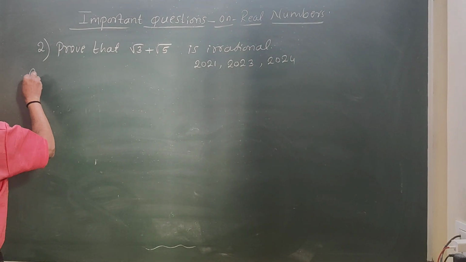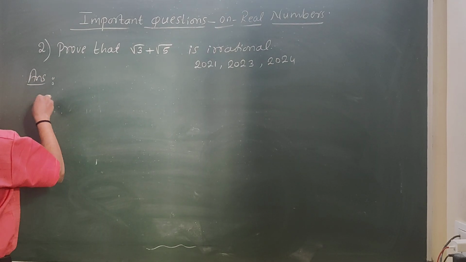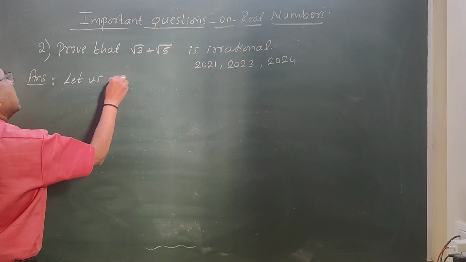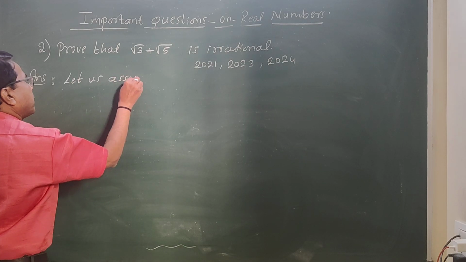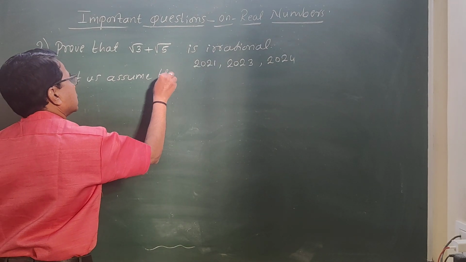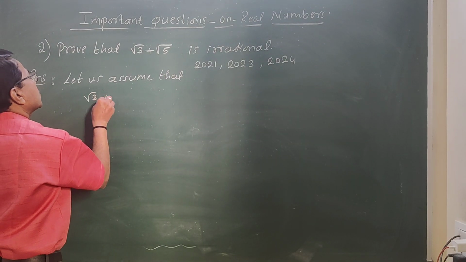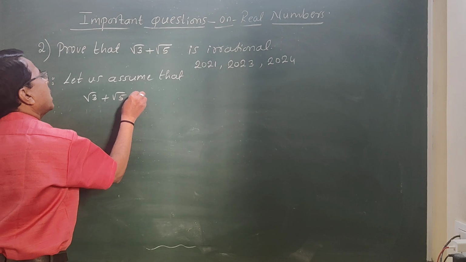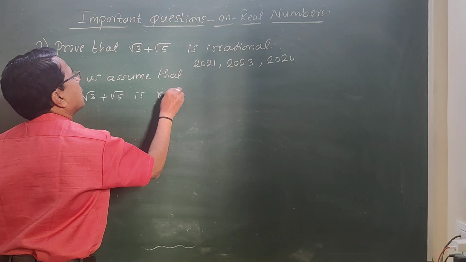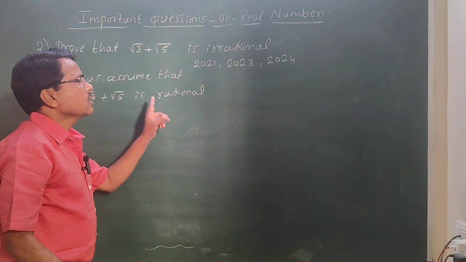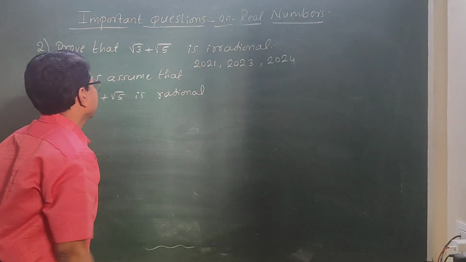We should follow the same method. Here, let us assume that square root of 3 plus square root of 5 is rational. They have told to prove irrational. We are assuming rational initially.